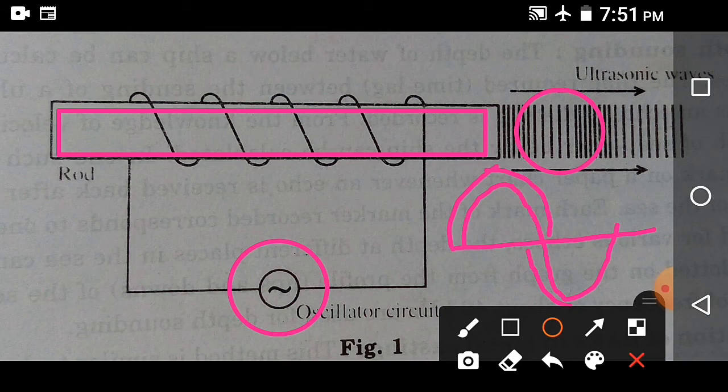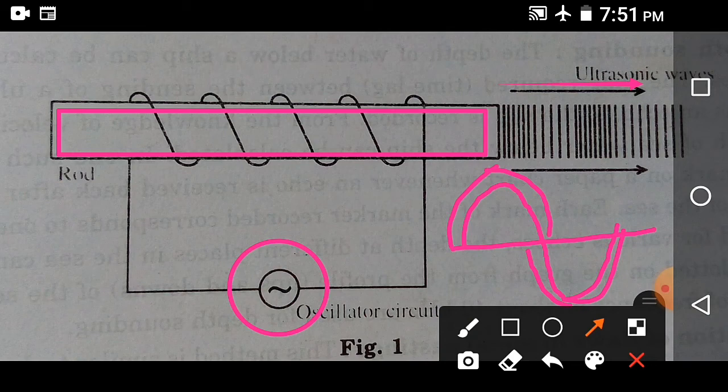Now for the fourth quarter of the cycle, as the current again rises and comes back to 0, the magnetic field also comes back to 0. And this cycle repeats itself, producing a chain of compressions and rarefactions in this direction. And you all know that sound waves are longitudinal waves consisting of alternate compressions and rarefactions.